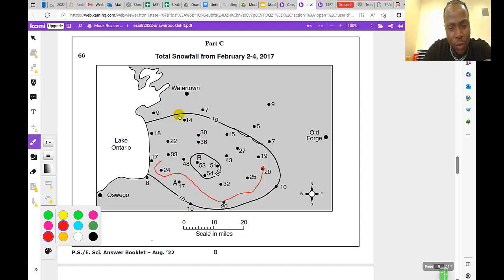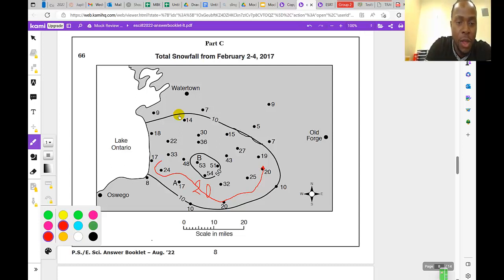Why am I bending it that way? Because everything inside of the red line I'm drawing should be greater than 20, because I'm drawing the line for 20. So I'm going to write 20 right there. So 32 is greater, 25 greater, 24 greater. That's why I have to include 24 inside. And I'm going to push 17 outside of it, because 17 is less. 18 is less, so 18 is going to be outside.